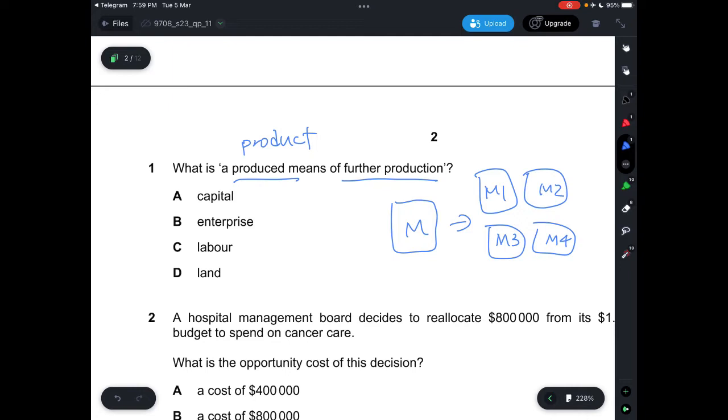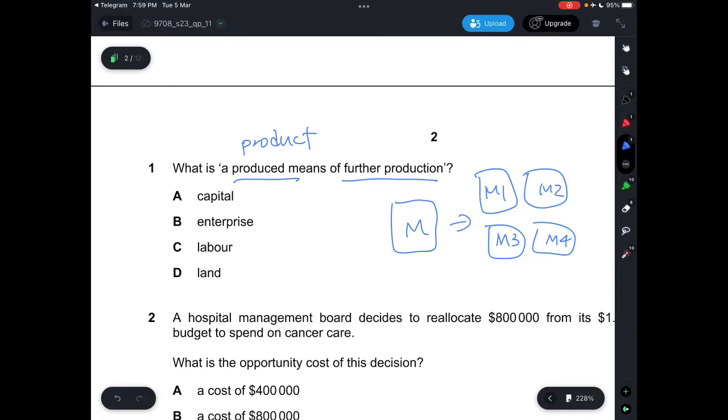And for these four options here, you see that A says capital, B says enterprise, C says labor, and D says land. Now all four of these are factors of production. But for a product that is used to produce more things, that will have to be capital, capital goods, and that will fall under answer A. B says enterprise.